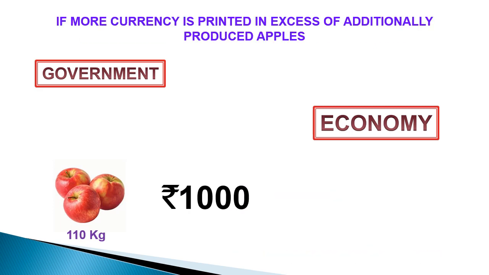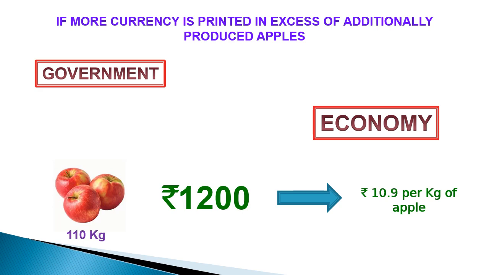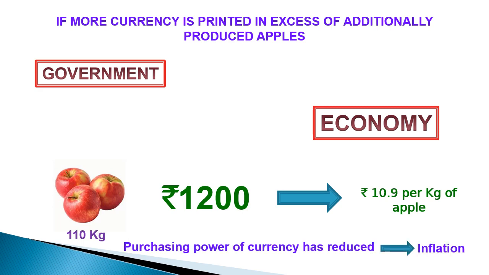Let us see what happens if more currency is printed in excess of additionally produced apples. In this case, assume government pumped 200 rupees into the market when only 10 kg of apples are produced extra. Now, price of 1 kg of apple is 10 rupees and 90 paise. Here, cost is increased, or we can say with same amount of cash you can buy less. That is, purchasing power of currency has decreased. This situation is called inflation.